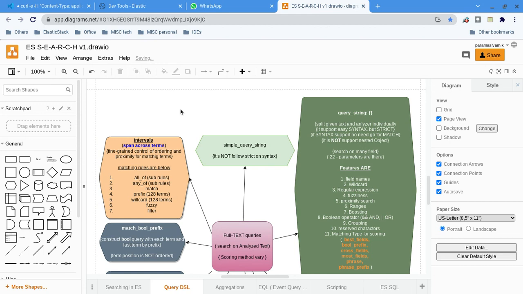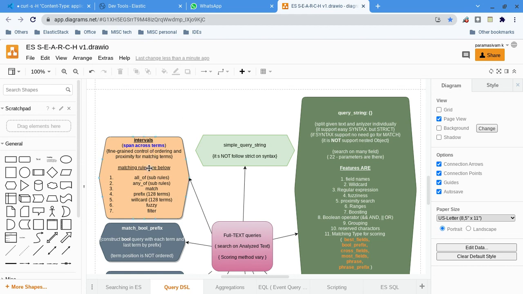A term level query is for a particular word. In the full text query, we can search by terms or text. But for more than one term, we will go for phrase. There is something called phrase, which I will explain later. So an interval can span more than one term.